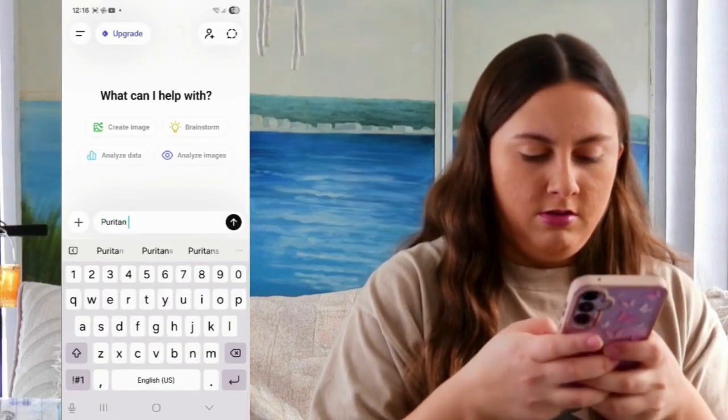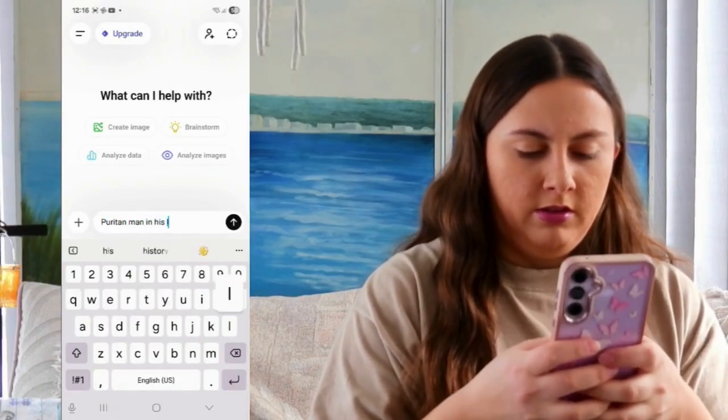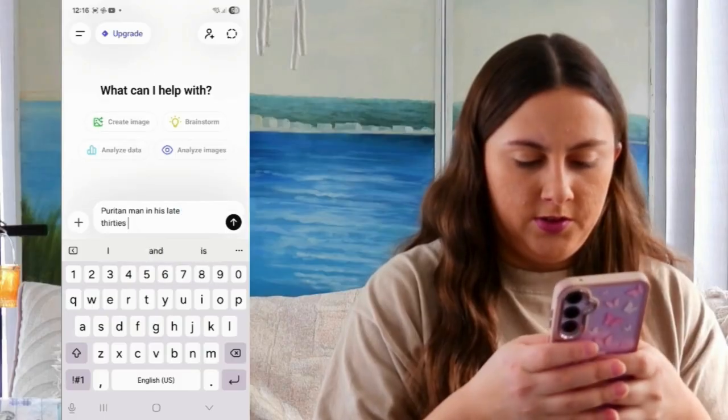I'm going to do Sarah's eldest sibling, John, first, and then I'll just do the rest of the siblings in order. Okay, we have a Puritan man in his late 30s.